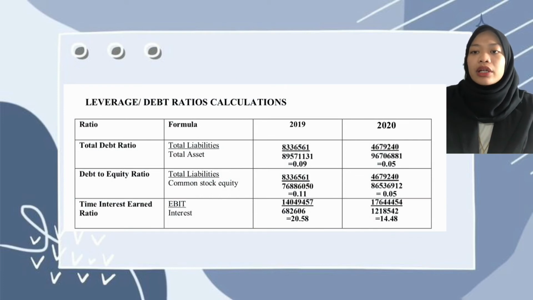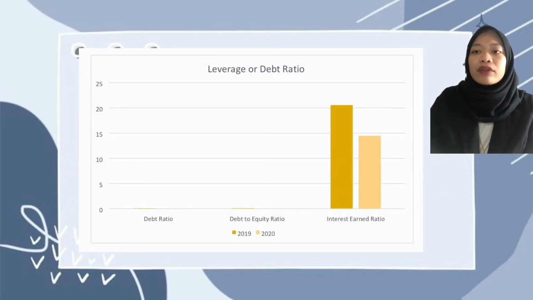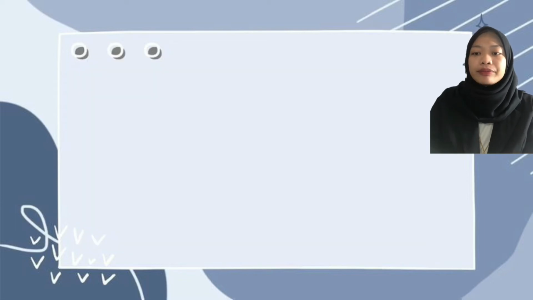Next, for leverage. Total debt ratio, the formula is total liabilities divided by total assets. So we got 0.09 for 2019 and 0.05 for 2020. Debt to equity ratio, the formula is total liabilities divided by common stock equity. So for 2019 we got 0.11, 2020 we got 0.05. Time interest earned ratio, the formula is EBIT divided by interest. So we got 20.58 for 2019 and 14.48 for 2020. So you can see the graph for the leverage or debt ratio for Nova Wellness Group Berhad.